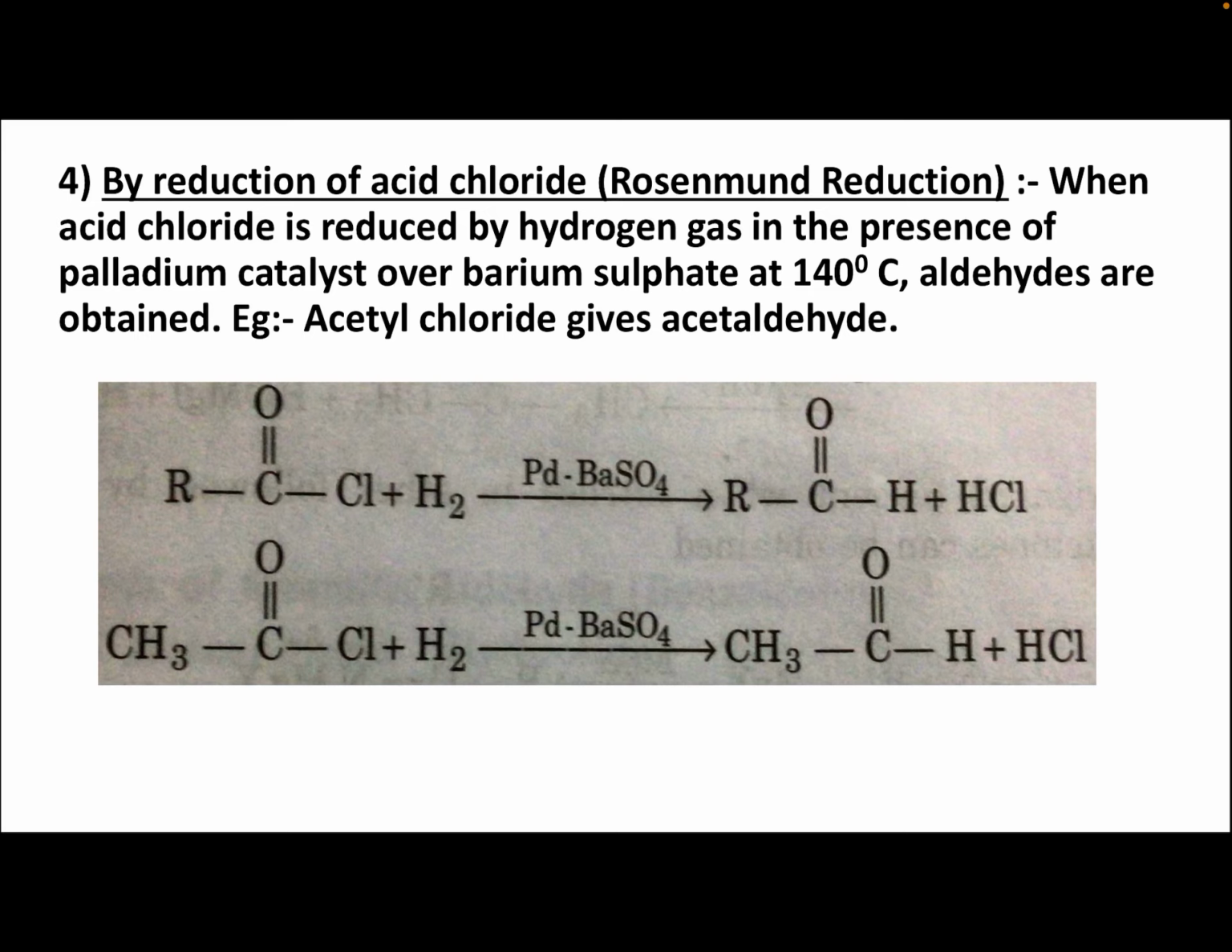By reduction of acid chloride, it is known as Rosenmund reduction. When acid chlorides are reduced by hydrogen gas in the presence of palladium catalyst over barium sulfate at 140 degrees centigrade, aldehydes are obtained. Acetyl chloride gives acetaldehyde. In the first reaction, RCOCl, acid chloride, plus hydrogen, palladium catalyst in the presence of BaSO4, gives RC double bond O H, aldehyde, plus HCl. Example, CH3COCl, acetyl chloride, plus hydrogen, Pd, palladium, BaSO4, barium sulfate, gives CH3 C double bond O H, acetaldehyde, plus HCl.